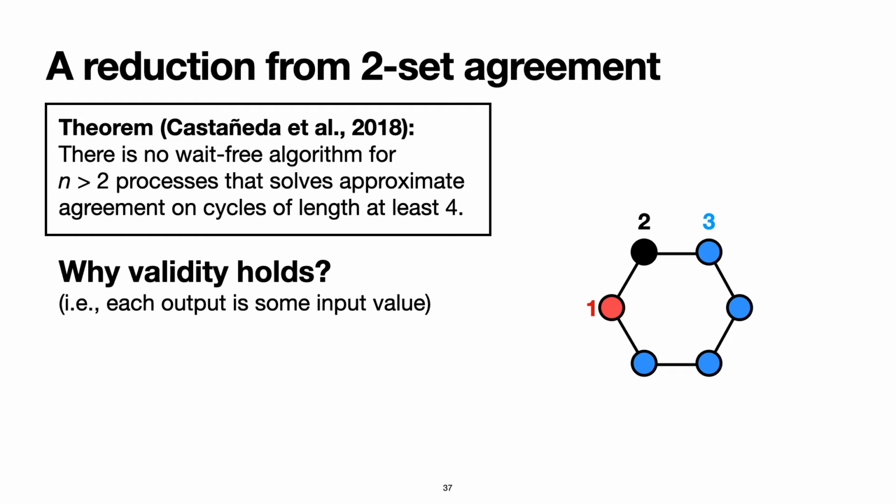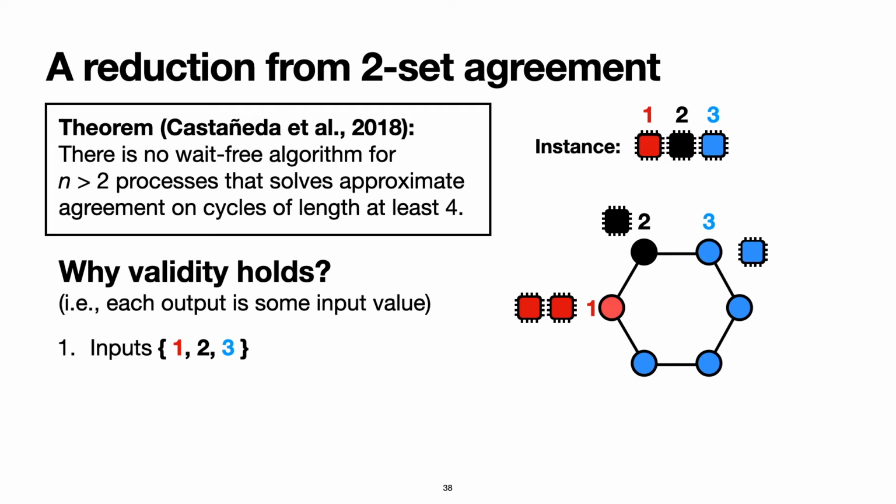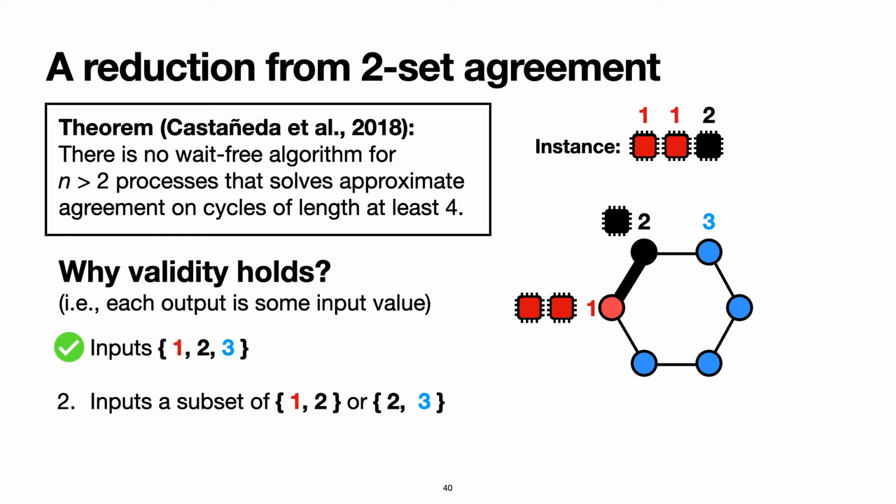There are 3 cases. First, if there are 3 distinct input values in the 2-set agreement instance, then any output value will be an input value. So this case is easy, since we need to only worry about the agreement condition. For the second case, suppose the inputs are a subset of the set 1, 2 or the set 2, 3.